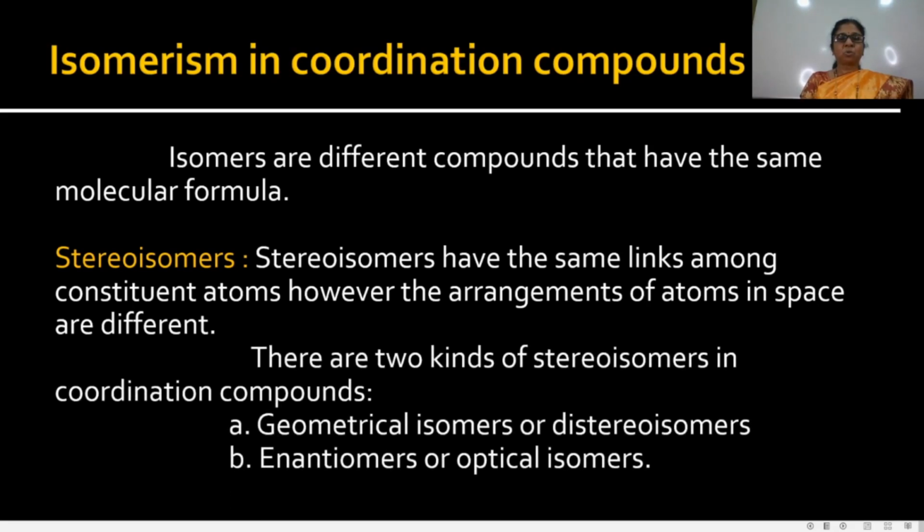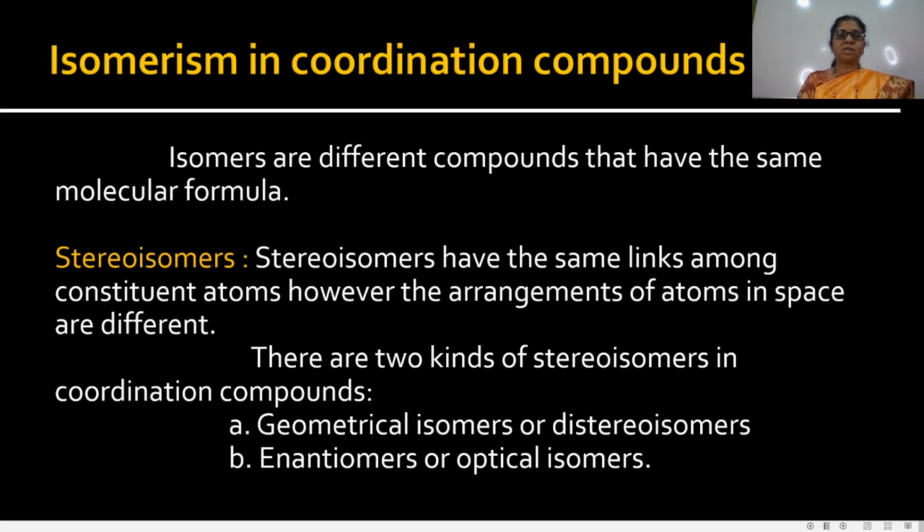There are two kinds of stereoisomers in coordination compounds. The first is geometrical isomers, also called diastereoisomers, and the second is enantiomers, or optical isomerism.